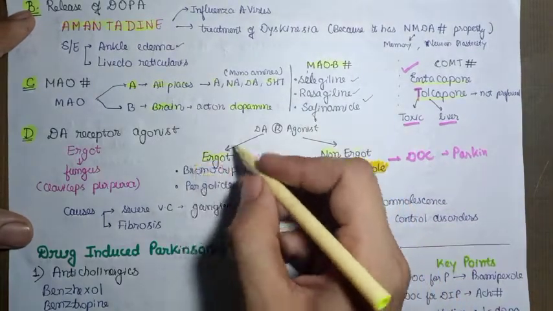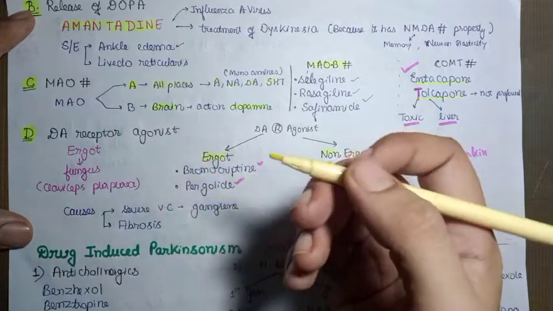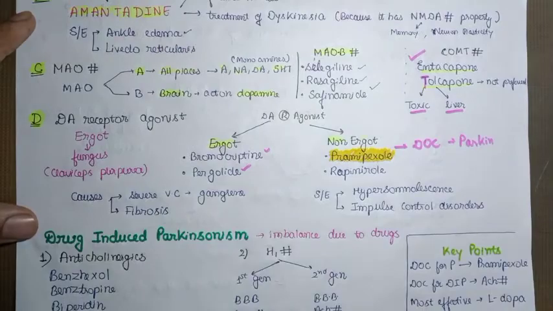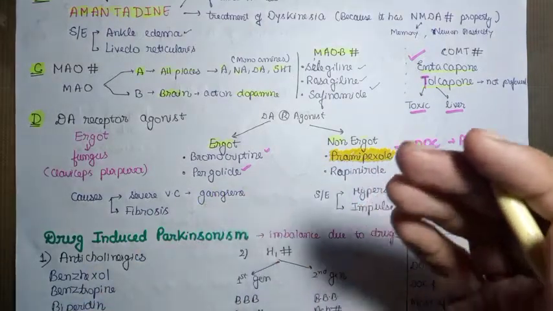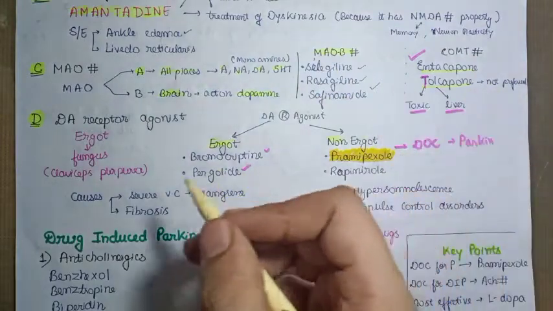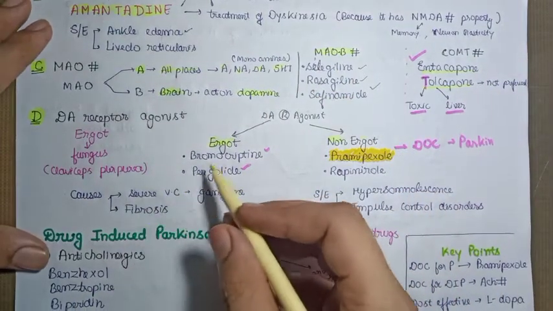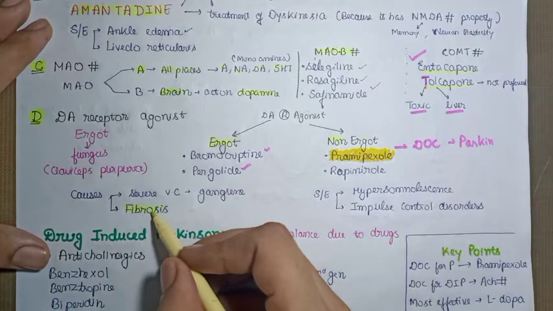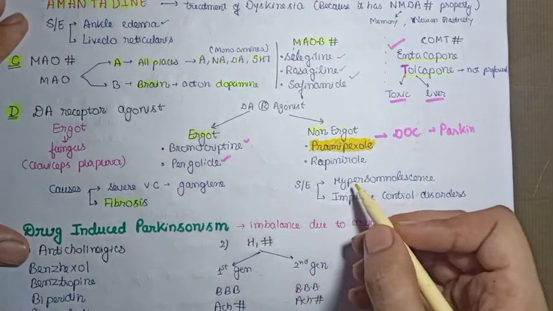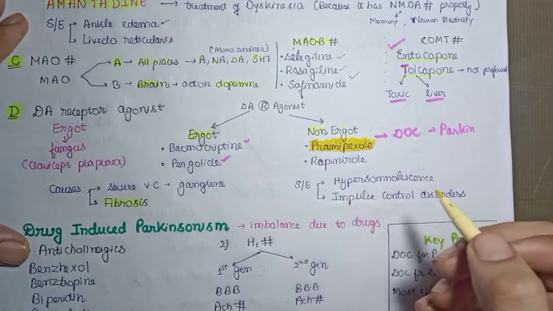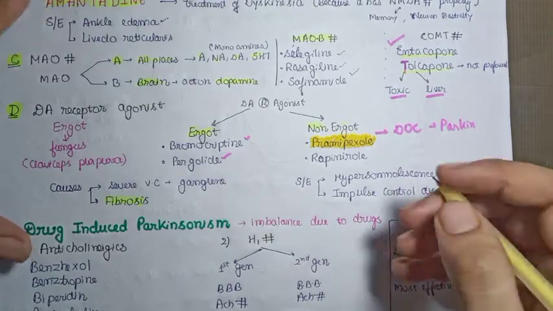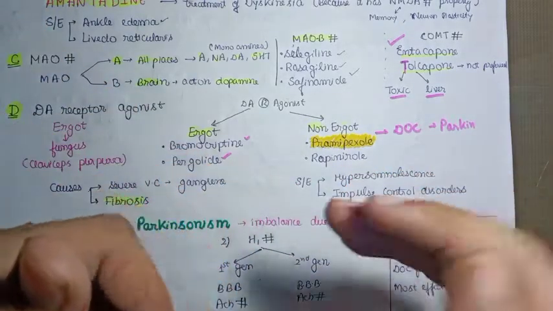Here you can learn some side effects of the ergot derivatives. Ergot derivatives cause severe vasoconstriction, which can lead to gangrene. If the blood supply to a particular region, suppose the fingertips, is hindered, it can lead to gangrene. Apart from that, it also causes fibrosis. What about the non-ergot derivatives? The side effects include hypersomnolence and impulse control disorders. Impulse control disorders basically means there is a certain urge to do certain things.